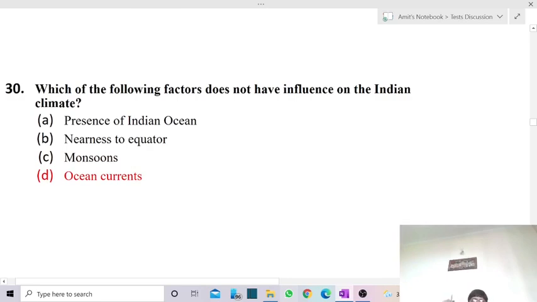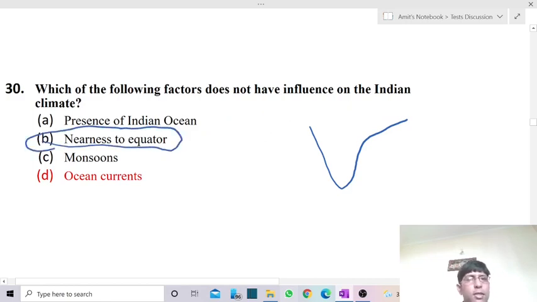Now, the 30th question: which of the following factors does not have influence on the Indian climate? First option is the presence of the Indian Ocean. Of course, it has a huge influence. Because of the presence of the Indian Ocean and the location of the Indian subcontinent just above it, it is one of the major factors in how we have the Indian monsoon. Second one is nearness to the equator. Because of this, we have the creation of low and high pressure, so it also has its impact.